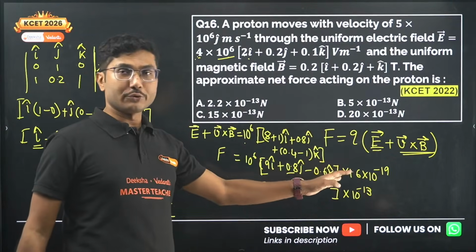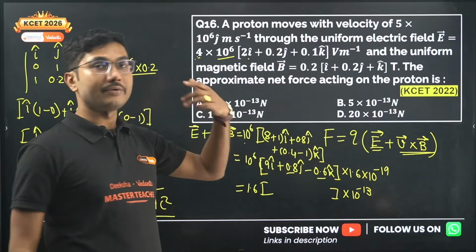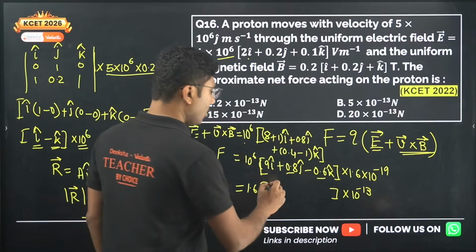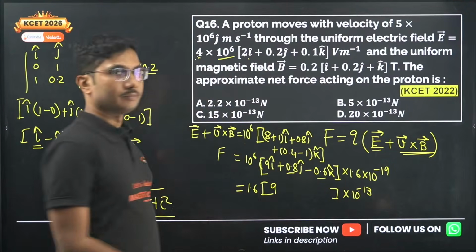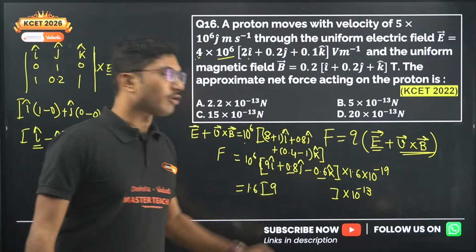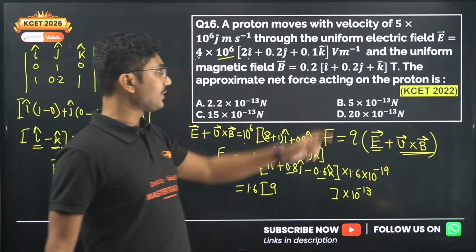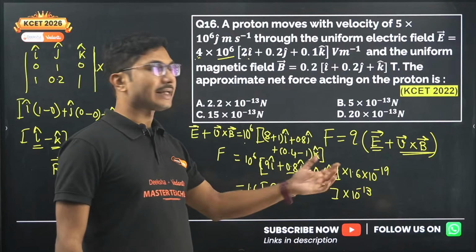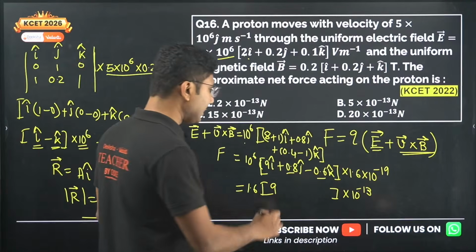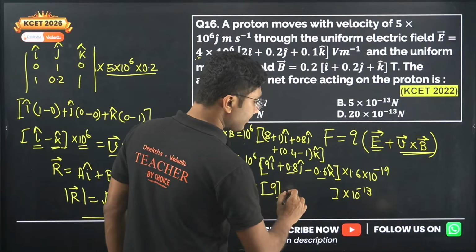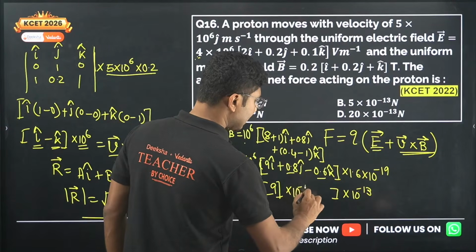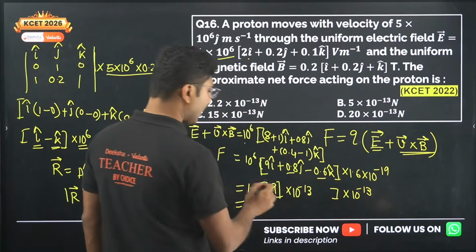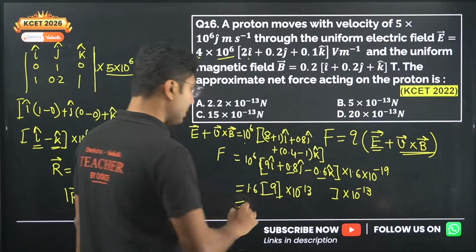So if you want to do this for this number, it will be very, very complicated and long. So we will only take the value 9. Okay, we will ignore the smaller terms. That is because in the question they said approximate value. So for approximation, J cap and K cap are small and we are ignoring them, and we are just using 10 to the power of minus 13. So what is this value? 9 into 1.6 is 14.4.